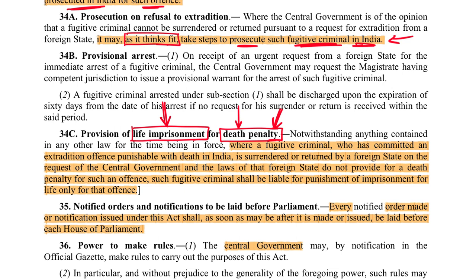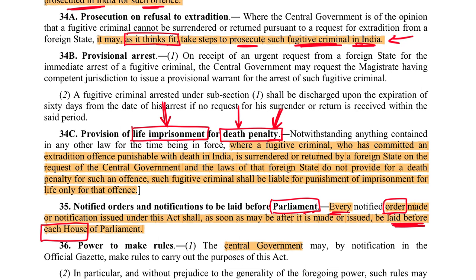Okay, really important point. The next point says that Parliament has got an important role here. Every order which is passed by the Indian government under this law must be laid before each house, both houses. UPSC can say only Lok Sabha or only Rajya Sabha or something like that.